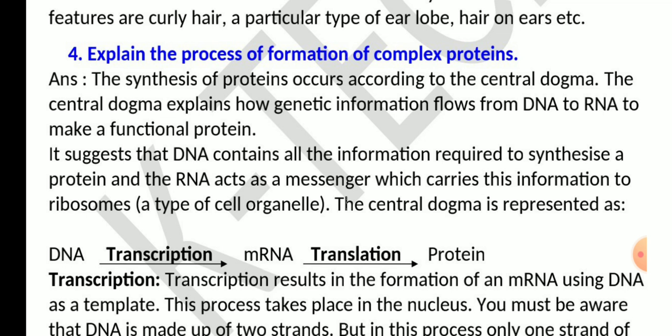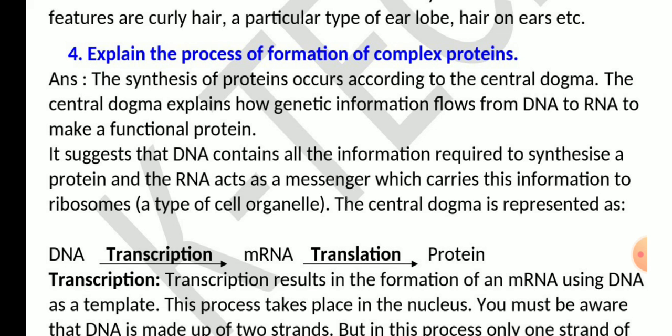It suggests that DNA contains all the information required to synthesize a protein and the RNA acts as a messenger which carries this information to the ribosome.